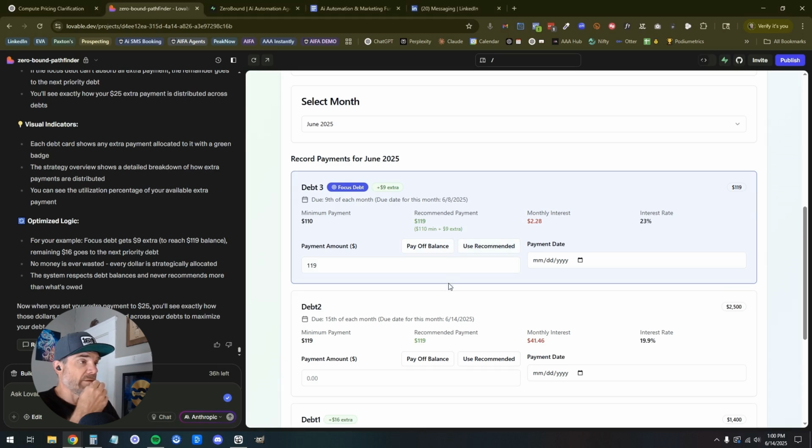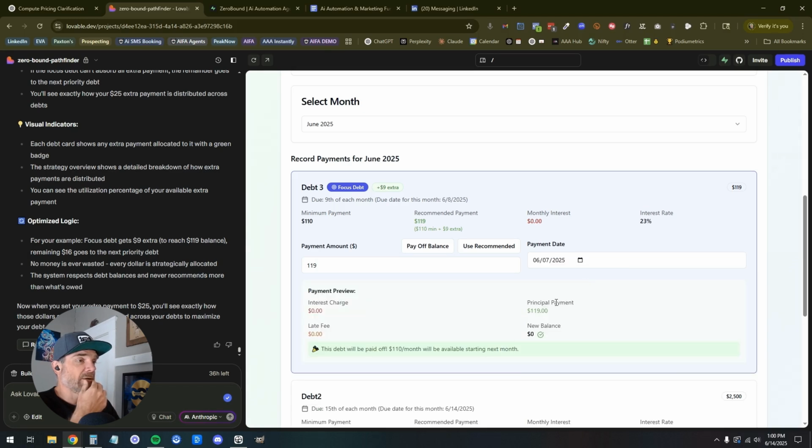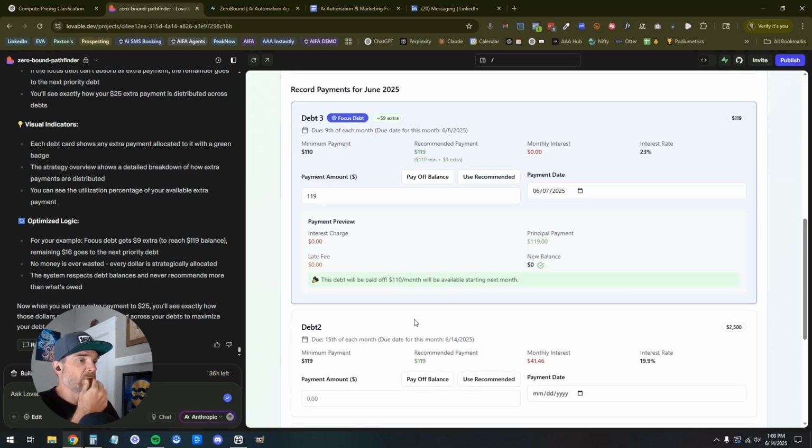Cool. That's fantastic. We're going to pick today's date. It's got to be before that date, so we'll go here. Cool. Interest charge 0, late fee 0, principal payment 119. Awesome. Cool. This debt will be paid off, and then this debt will be paid off. 110 per month will be available starting next month.